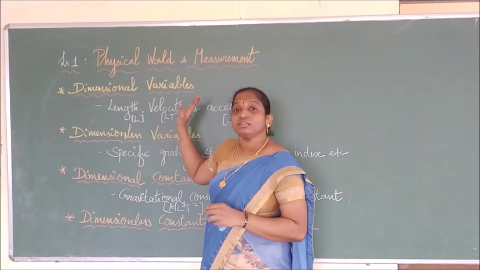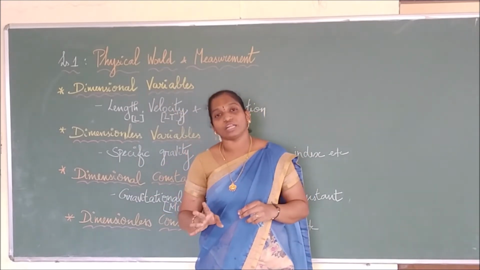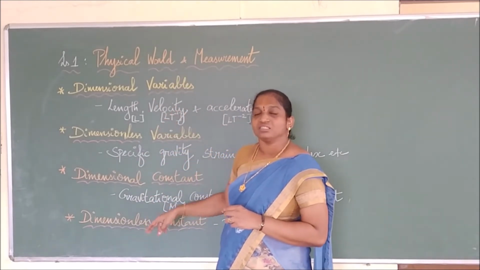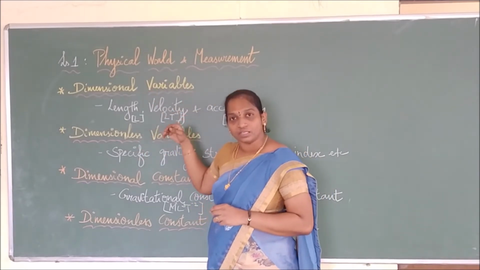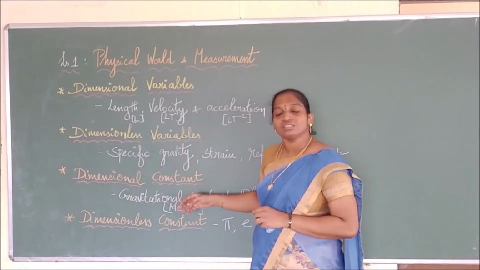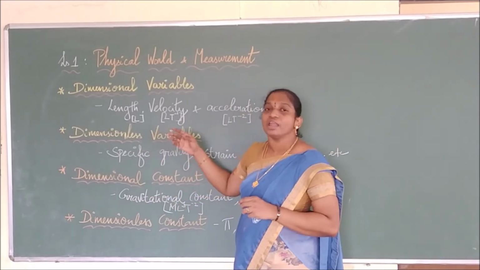So we are dividing these quantities into what? Four types, from variables and constants. A variable has been divided into two: one is dimensional, another one is dimensionless. Next, constants have been divided into dimensional and dimensionless.